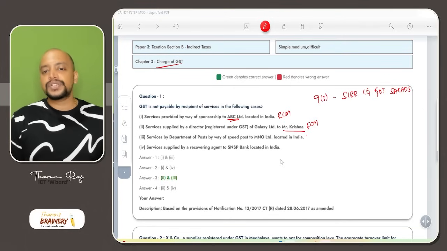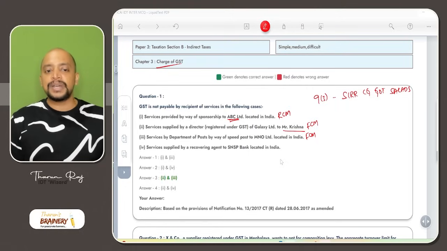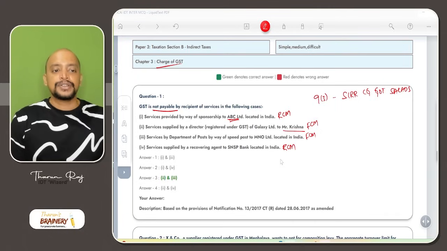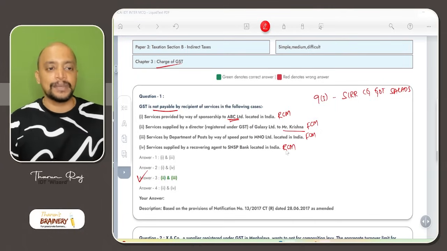Department of Post will be coming under FCM only, RCM will not be applicable. Service supplied by recovery agent to SNSP Bank: recovery agent service is covered under RCM. They are asking where GST is not payable by the recipient. So 2 and 3. GST is not payable by the recipient, it is payable by the supplier.